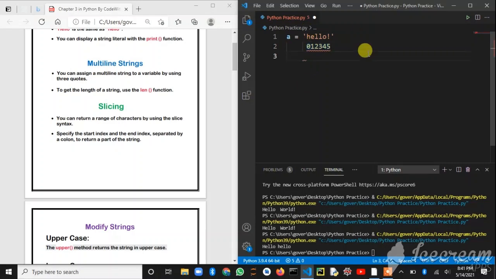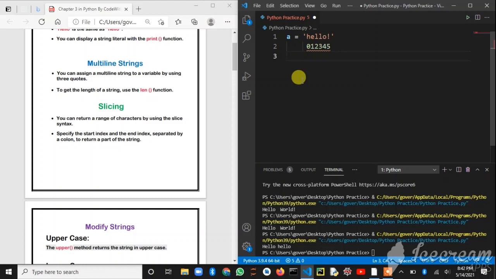Now by using this indexing concept, you can get a value from a string using its index. Using this indexing concept, you can print each letter or a full set of letters you want from a string. Suppose you print 0, then you will get the value h. If you print the number 1, you will get the value e. This is called slicing in a string.